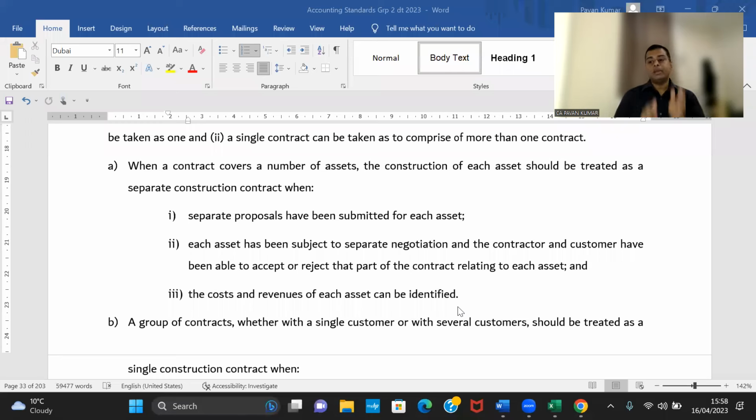Single stamp paper. So they bought one stamp paper and they said that Annapurna Constructions and Pavan entered into a contract to construct asset 1, asset 2, asset 3, asset 4, asset 5, asset 6, asset 7. Single contract. But for the purpose of accounting, all the 7 will not start on the same day. All the 7 will not end on the same day. Acceptance and rejection of one asset will not influence my other business. So though there is a group of assets to be constructed by me in one legal contract, for the purpose of accounting, there are 7 different contracts